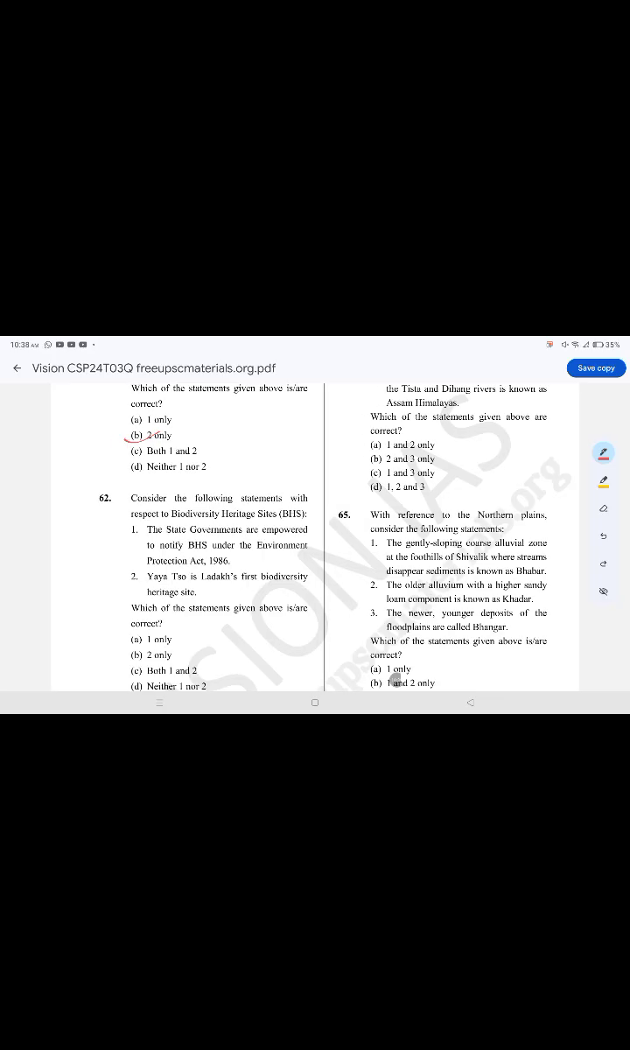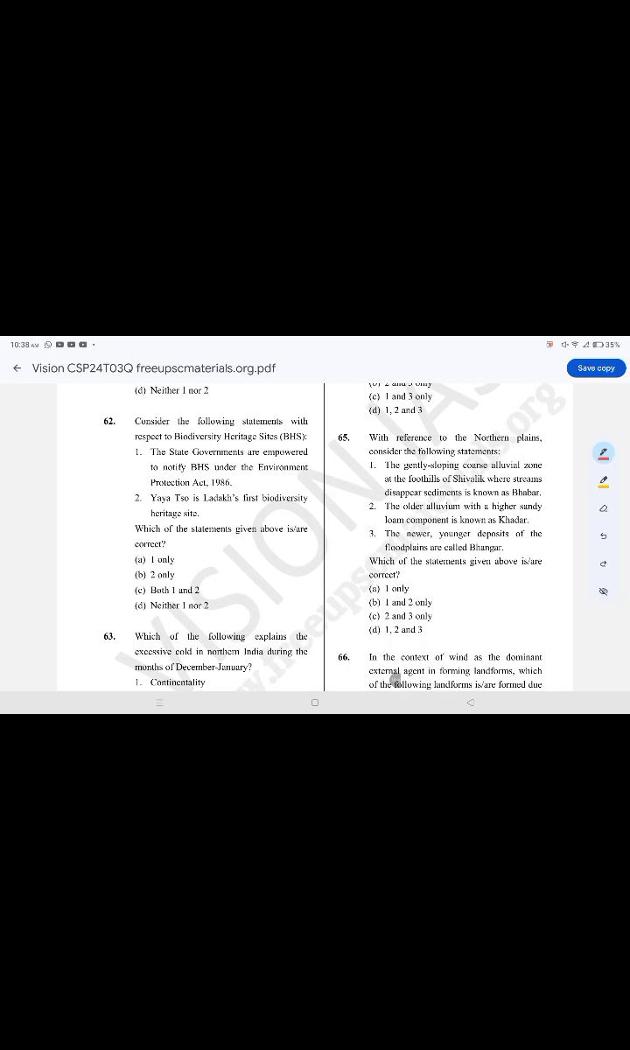It is false. Consider the following statement with respect to biodiversity heritage sites. The correct option is option B, 2 only. Yayatso is Ladakh's first biodiversity heritage site. The state governments are empowered to notify BHS under the Environment Protection Act. It is false.